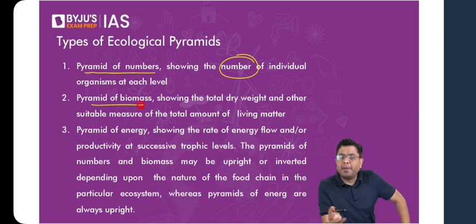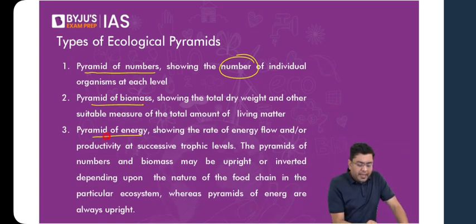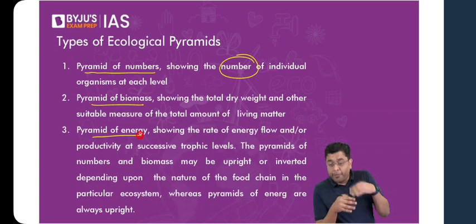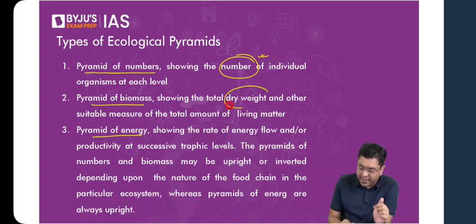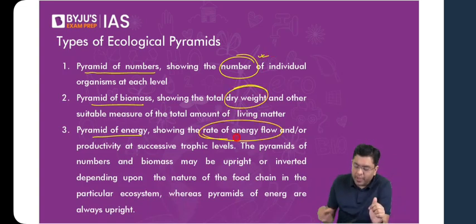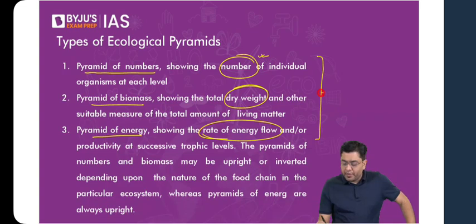Only the organic component. And then the pyramid of energy indicates how energy is transferred from one trophic level to another, whether a sustainable amount of energy is transferred from one level to another or not. So here number is highlighted, here weight is highlighted, and here you have the rate of energy flow that is highlighted. Each of them represents different trophic levels.